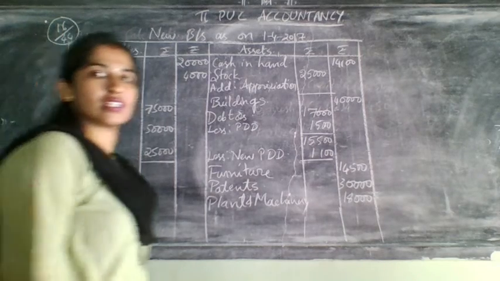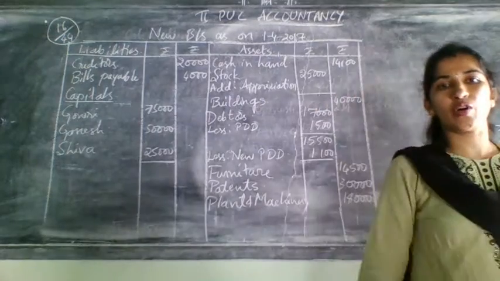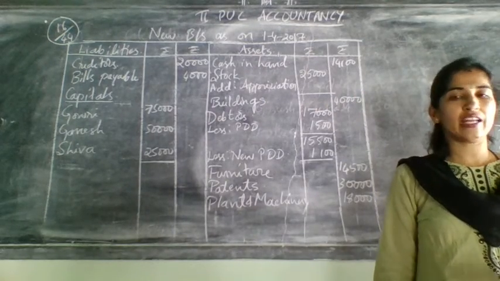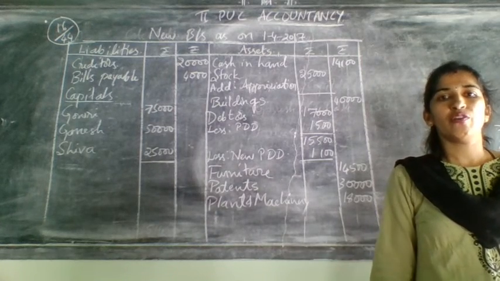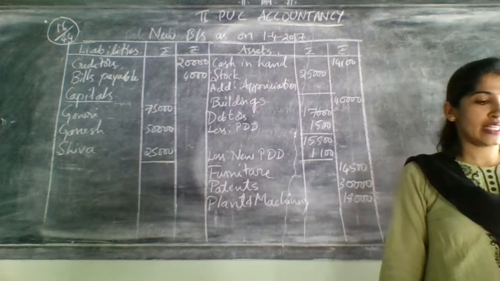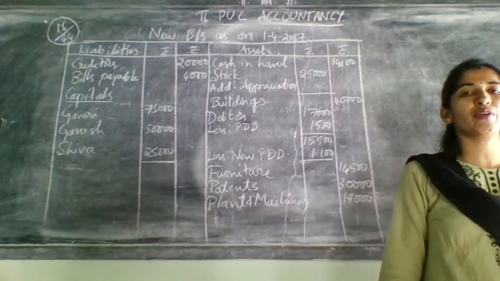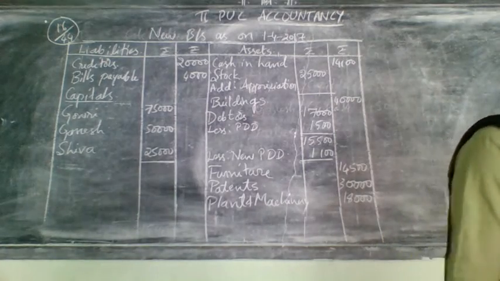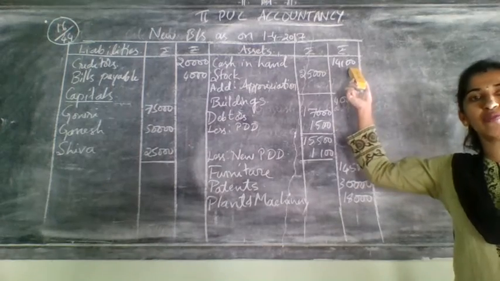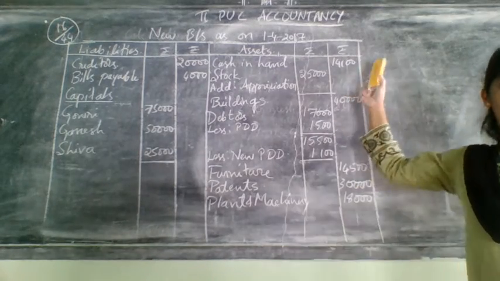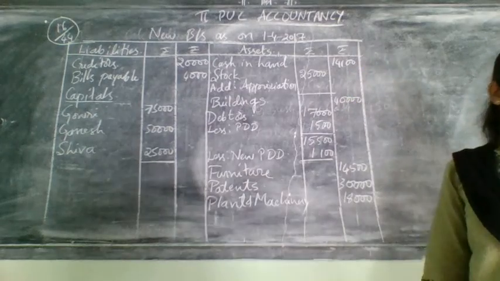Now let us, before doing the total what I told, you need to recheck whether you have taken all the amount in the new balance sheet or not. For that you need to check once again from the beginning. That is from asset side, cash in hand we have taken here. All the adjustment we have done in cash account. So that is over. That will come 14,100 over.